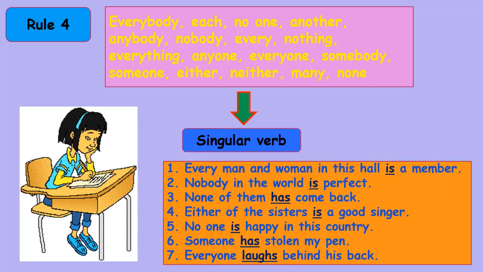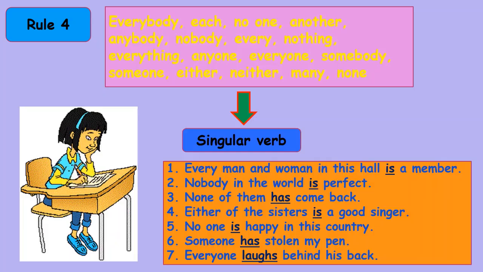Every man and woman in this hall is a member. Since we are using the subject every, we are using the singular verb is. The second sentence, nobody in the world is perfect. None of them has come back. Again, we are using none as the subject and then we are using the singular verb has. Fourth sentence says, either of the sisters is a good singer.